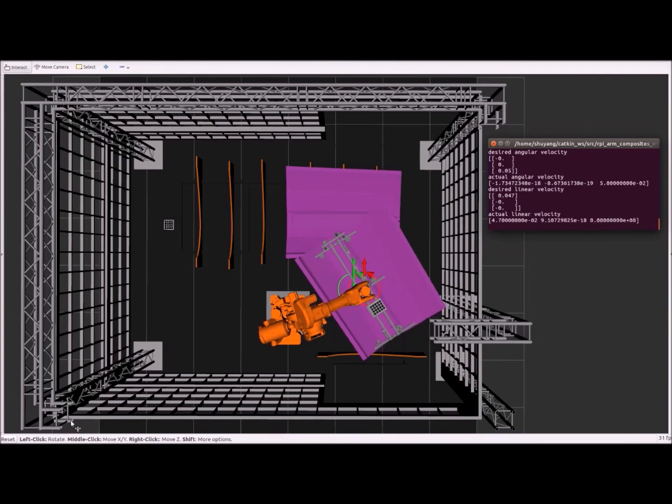And when the panel is far from the wall and there is no risk of any collision, the safe velocity will be the same as user-commanded velocity.